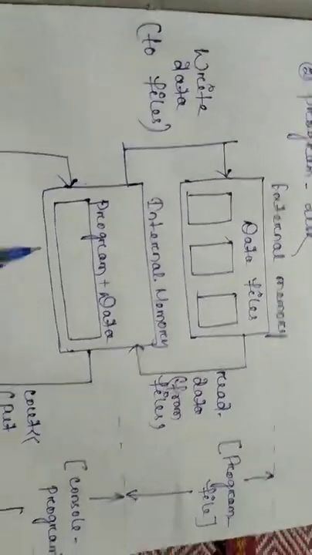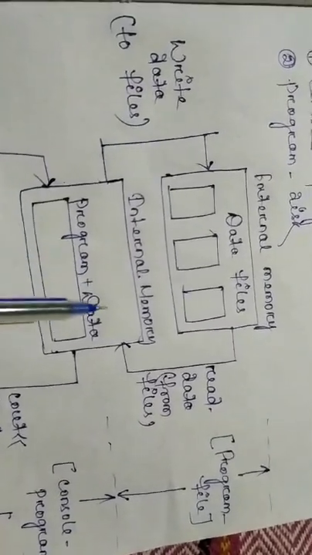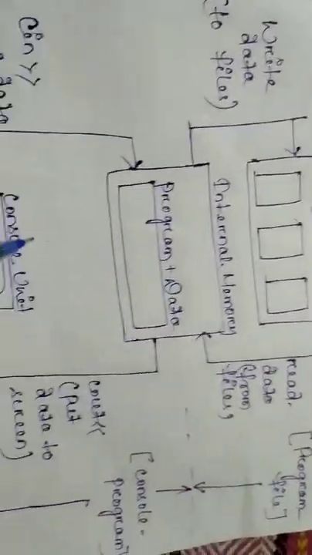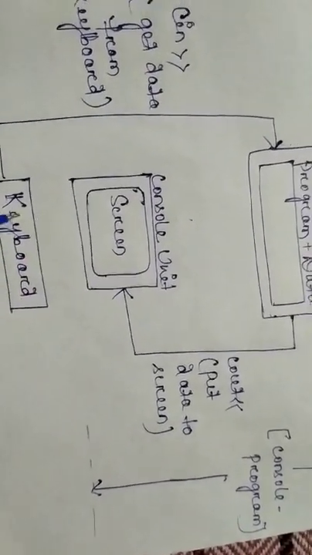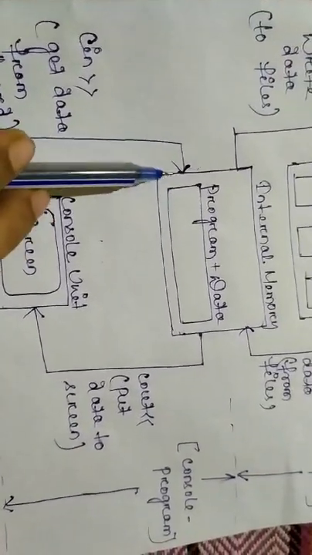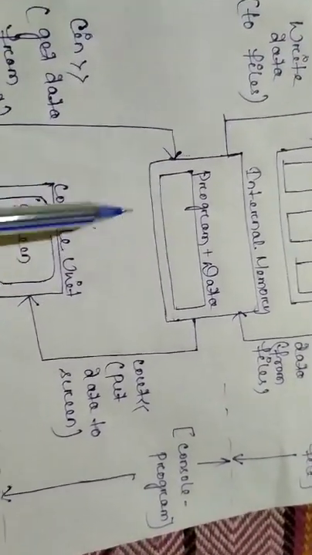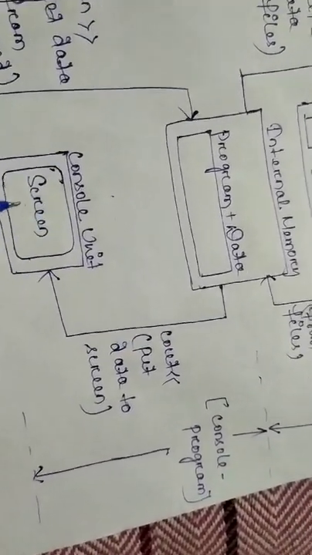Here in the internal memory we have the program and data. Program and data we cannot store in the external memory. Here is the console unit, that is the screen, and through the keyboard and by using the cin object you can get data into the program. Again the program produces the output which is printed on the screen.